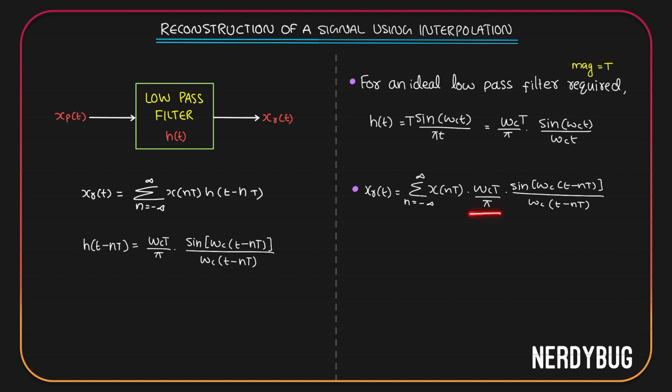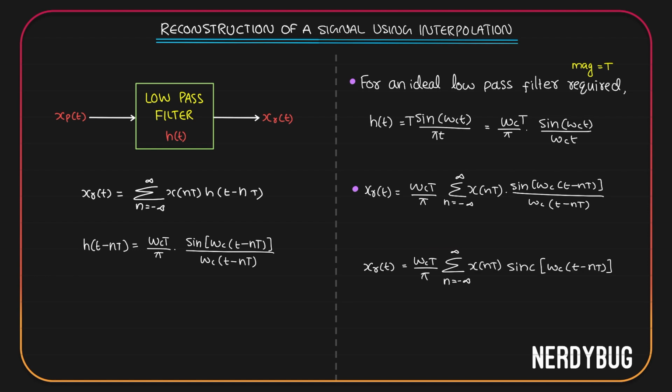Omega ct by pi is a constant. Let us take it out of the summation. Sine of omega c into t minus nt divided by omega c into t minus nt is the sinc function. It is sinc of omega c into t minus nt. If we apply that, the equation will look like this. xr of t is omega ct by pi summation from n equals minus infinity to infinity x of nt multiplied by sinc of omega c into t minus nt. Let us put this in a box.